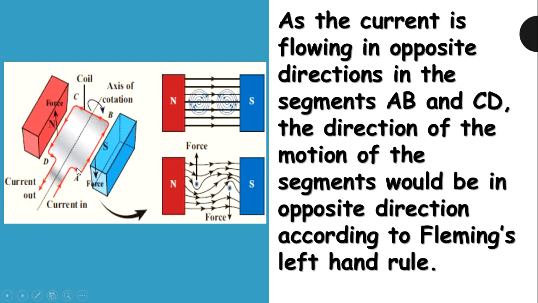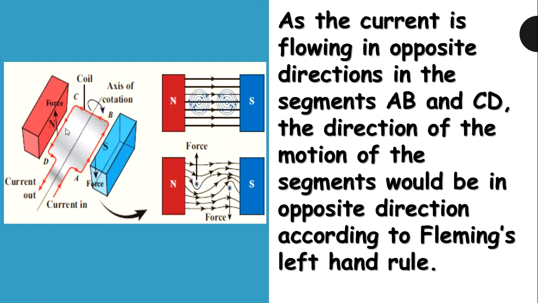See this segment AB. In this segment AB, the current is towards B. Now look at the segment CD. In this segment CD, the direction of the current is opposite to AB. In AB the current is moving towards B, and in CD the current is moving towards D. So in both the arms, the direction of the current is opposite. On one side, the current is moving upward. On the other side, the current is moving downward.